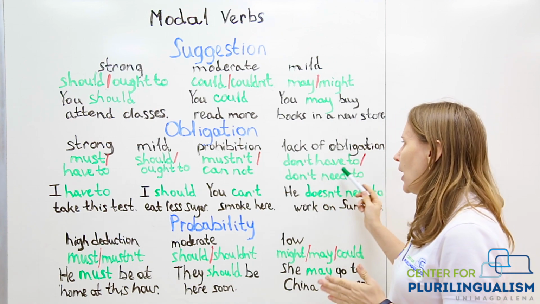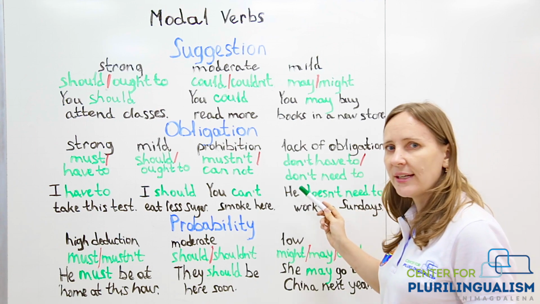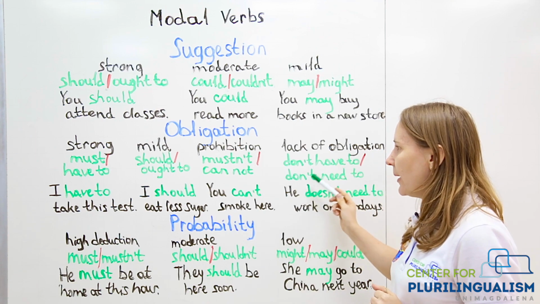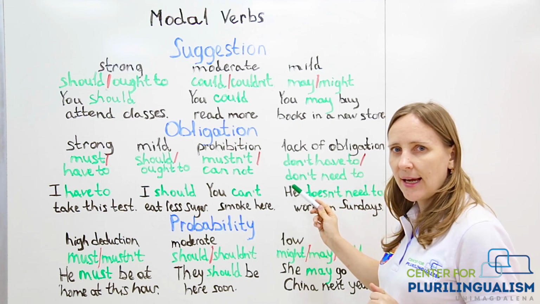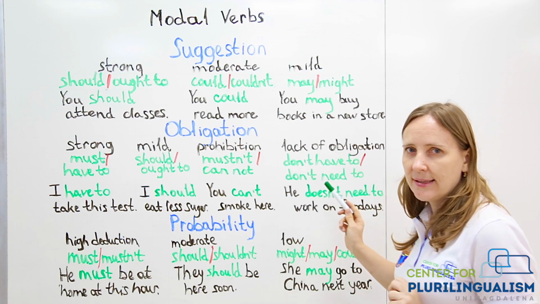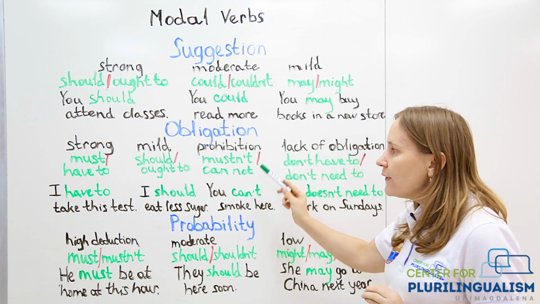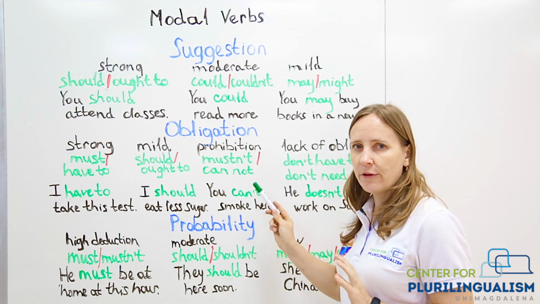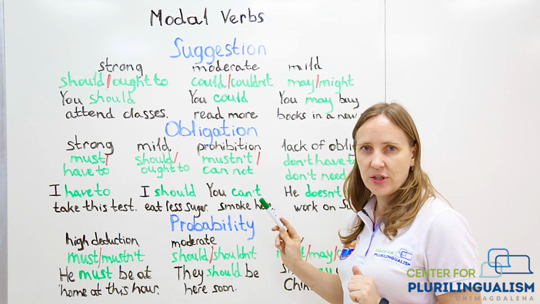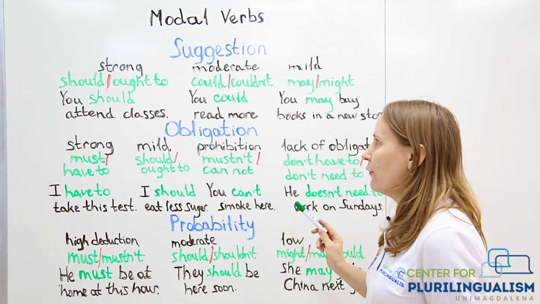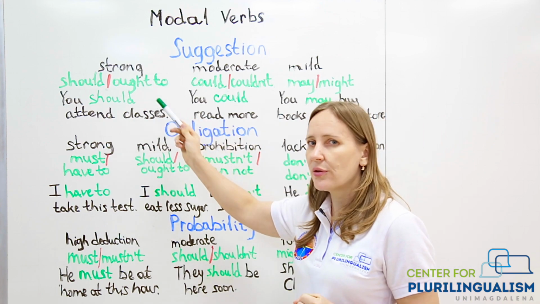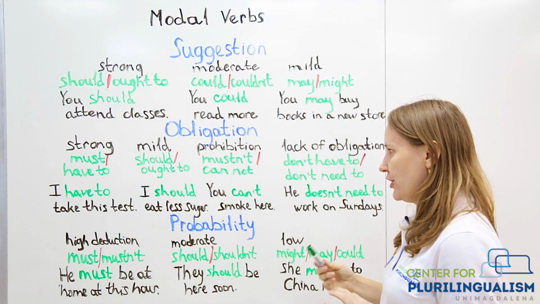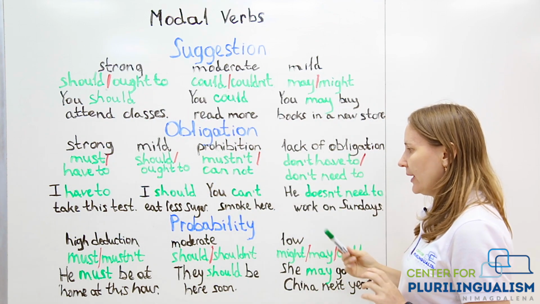For example, I don't have to, he doesn't have to. In the past, you can say he didn't have to study yesterday. But modal verbs usually only have one form. Must can be used just in this form, or for example, the verb should. So they cannot be changed in any way.